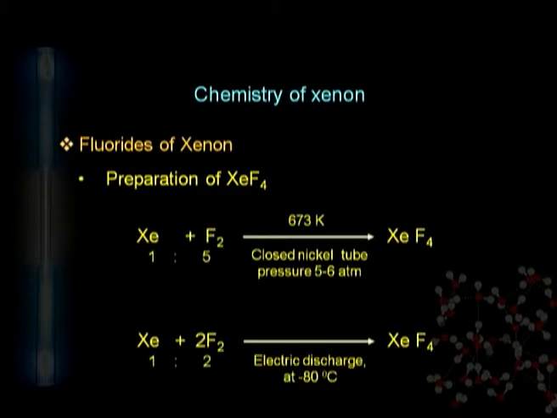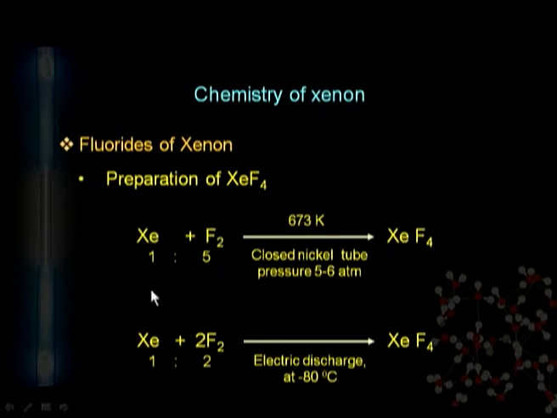Similarly, we can prepare xenon tetrafluoride by only changing the ratio of xenon and fluorine. When we increase the pressure or the percentage of fluorine gas, the probability of forming xenon tetrafluoride and hexafluoride increases. You can form xenon tetrafluoride with a ratio of 1:5.